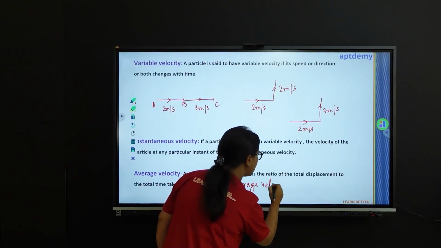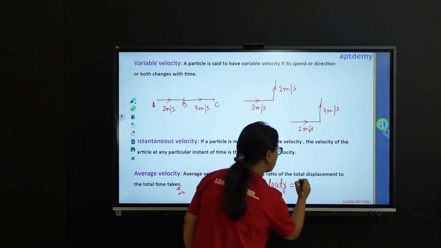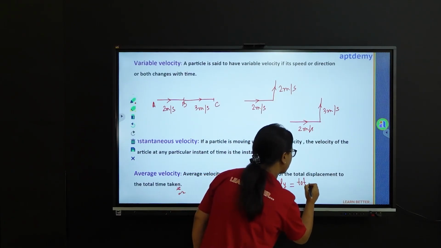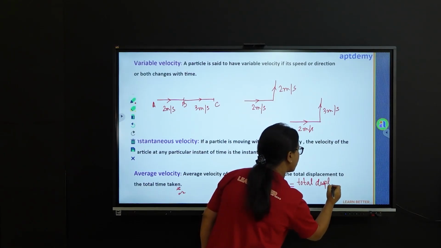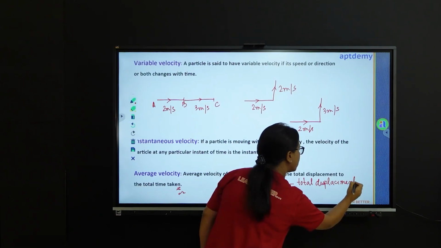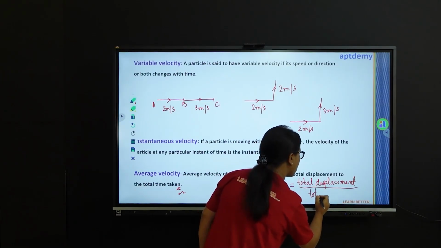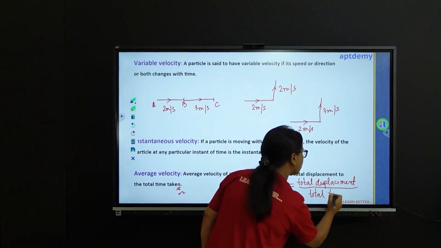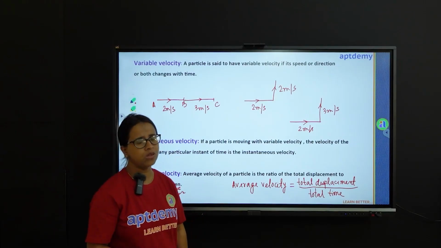Average velocity equals total displacement over the total time. Now if the displacement is 0, then what will be the average velocity? That also will come up to 0.